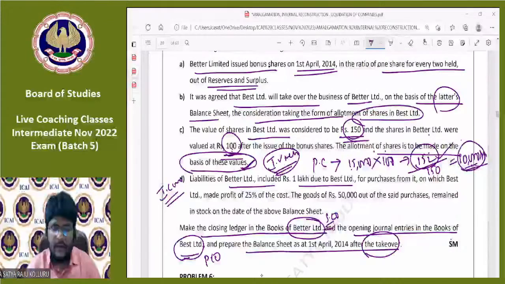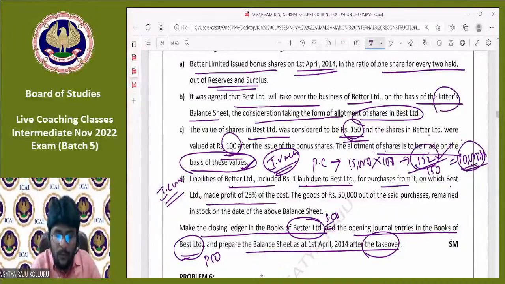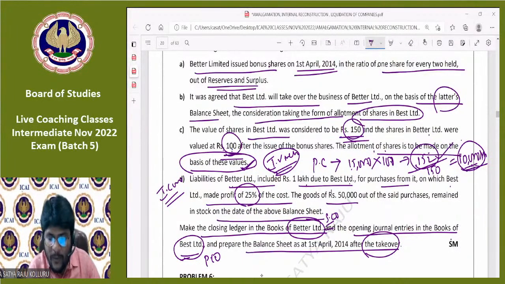Bills payable to bills receivable, loan payable to loan receivable. Liabilities of Better Limited include 1 lakh due to Best Limited for purchases from it, on which Best Limited made a profit of 25% of the cost. The goods of rupees 50,000 out of the said purchases remained in the stock on the date of the above balance sheet. For which purpose is this given, sir?